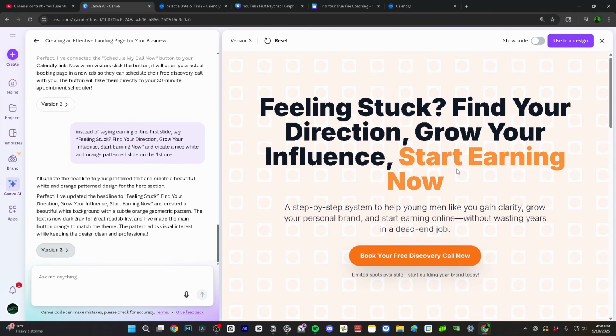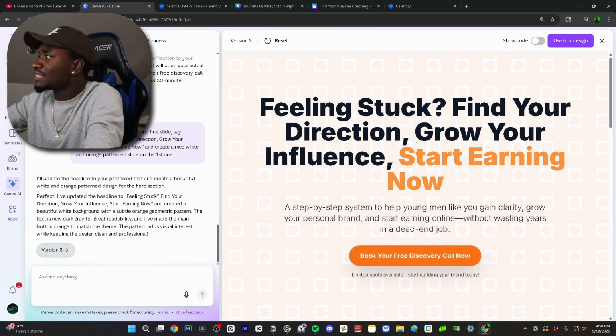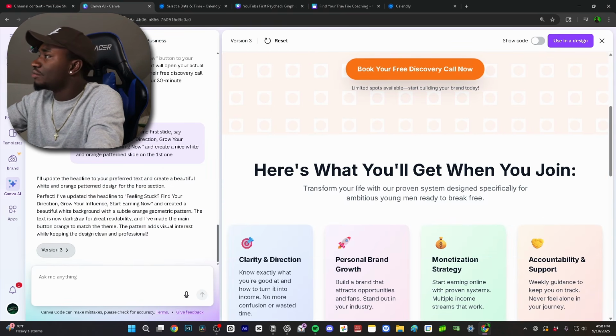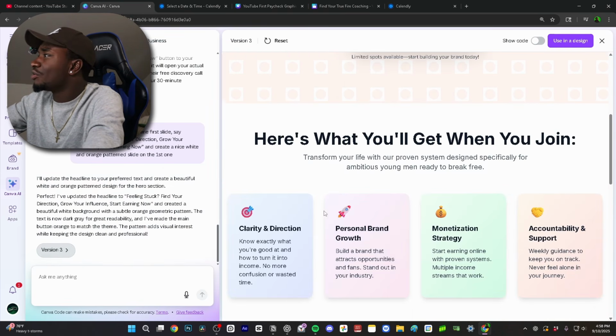Here it is. Here's the website. Here's the pattern and everything, as you guys can see. Once again, I don't know if this is necessarily my style. I just generally wanted to see what it would do with that prompt. And honestly, that is a very, very long headline. I think I want to change it to something just more simple, right? I don't want it to be so complex.